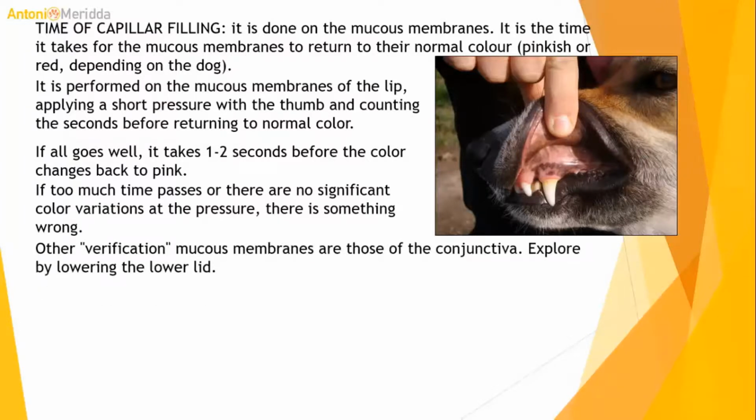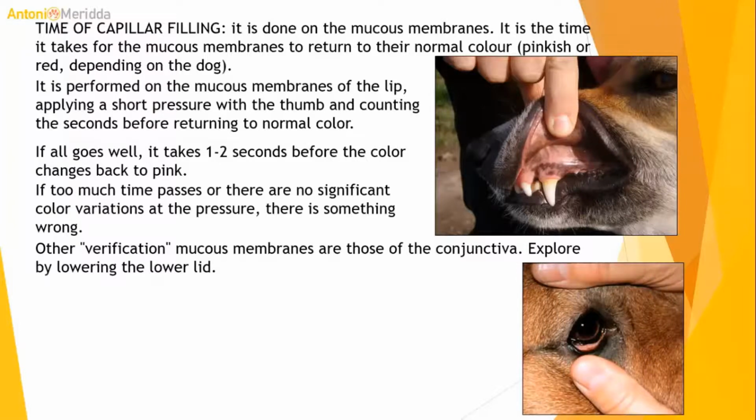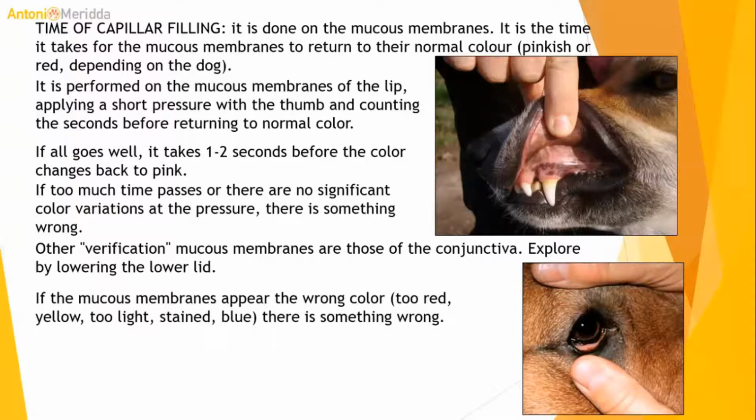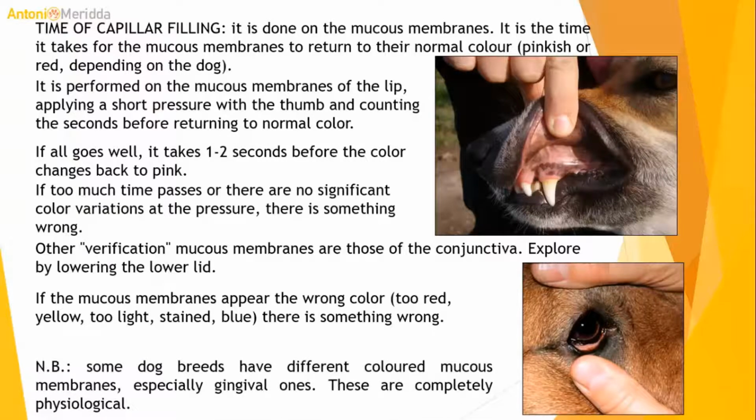Another mucous membrane to check is the conjunctiva. Explore it by lowering the lower lid. If the mucous membranes appear the wrong color, too red, yellow, too light, or stained blue, there is something wrong. Some dog breeds have different colored mucous membranes, especially gingival ones. These are completely physiological.